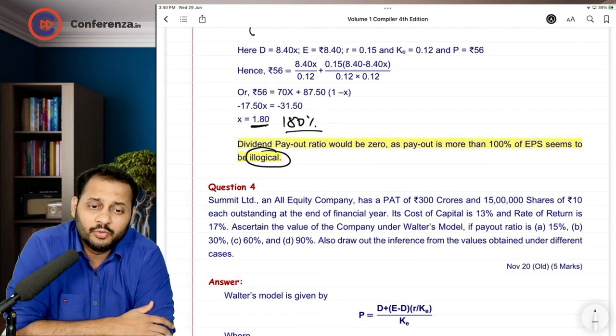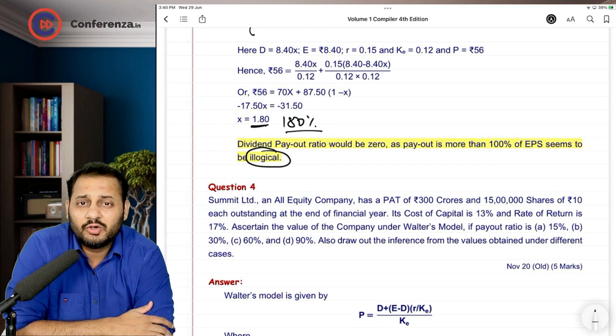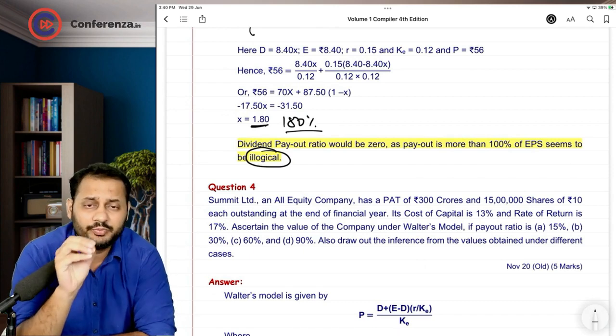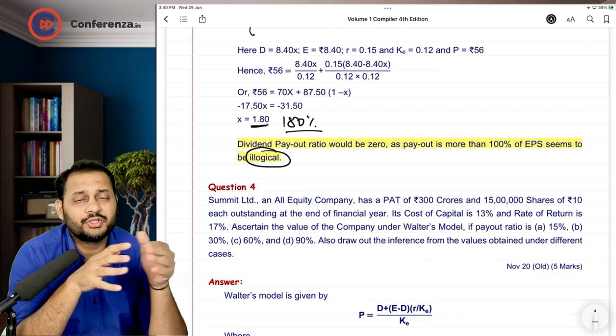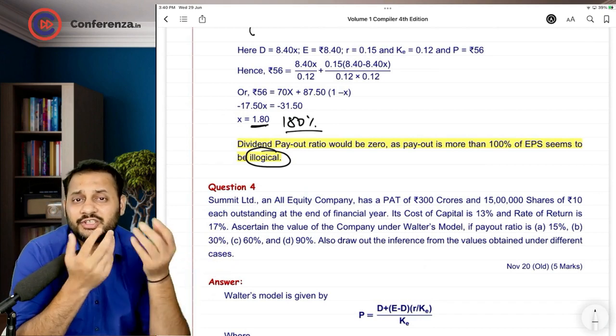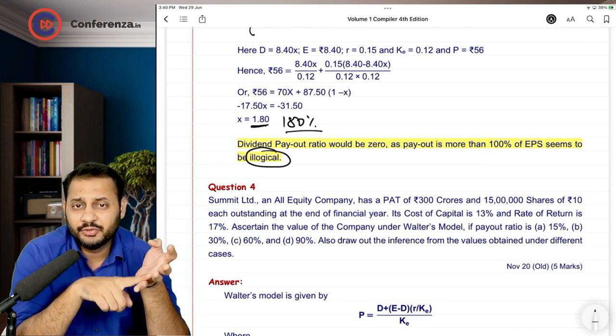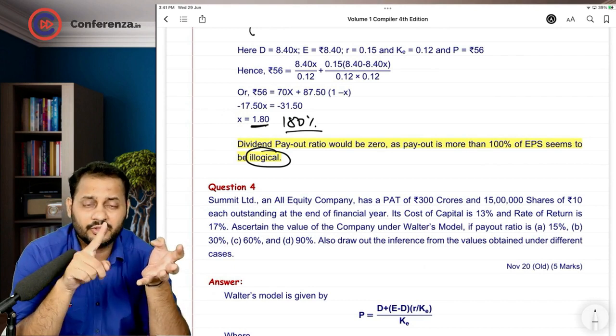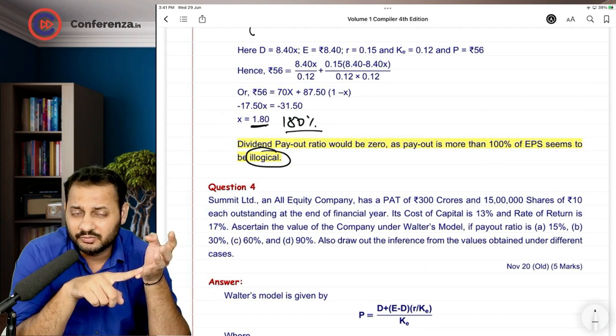No, sir, there is no problem in the question. The institute wants to test your knowledge of how you are going to write in such situation. So whatever the question is, even though it seems to be wrong to you, you need to make sure that you solve that question in order to fetch the marks. If the institute is giving you the wrong question, you should attempt it in order to take the marks from the institute.